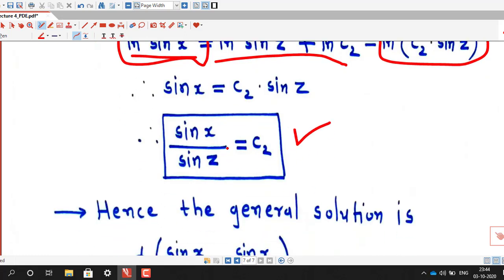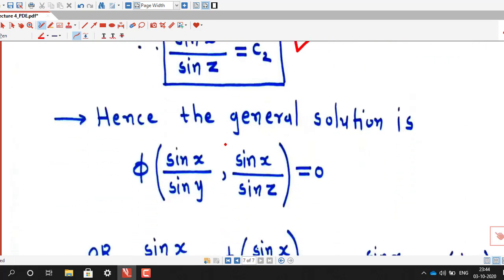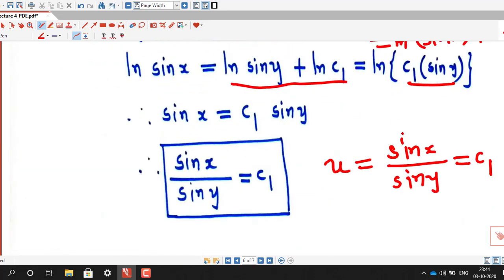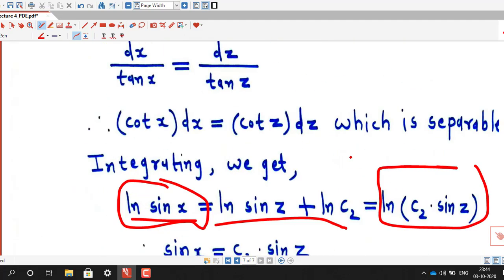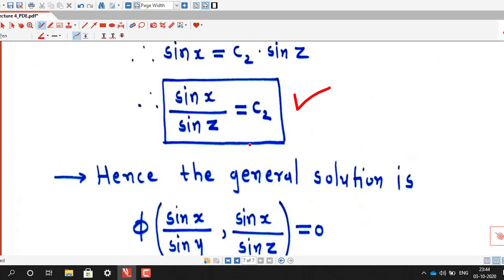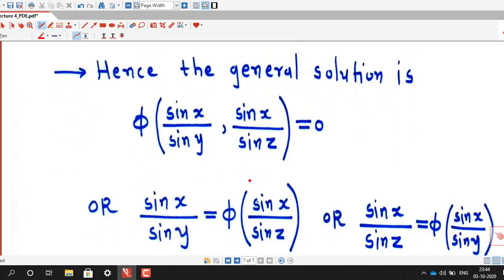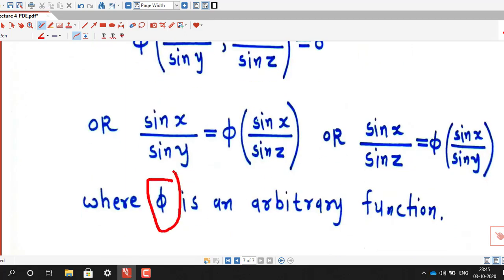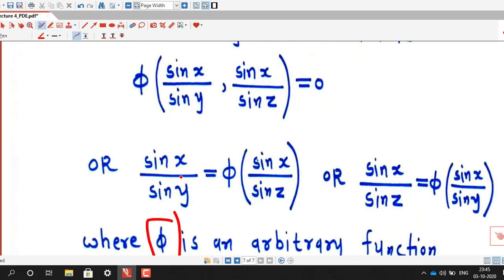This is another function, small v. Hence the general solution is phi of sin x by sin y, that is u, comma sin x by sin z, that is v, equal to 0. If you wish, you can write your solution in this form also, and phi is an arbitrary function.